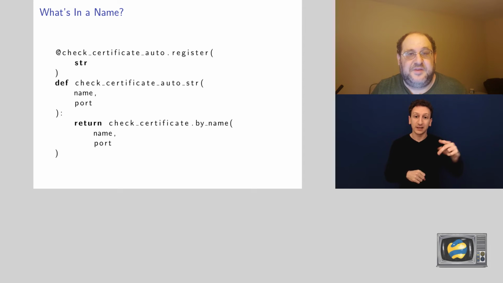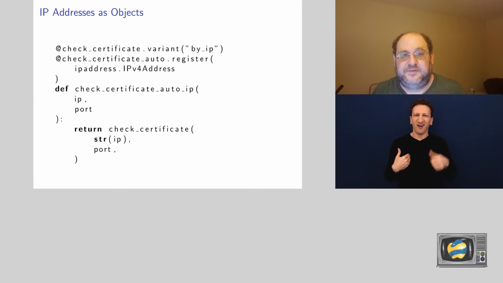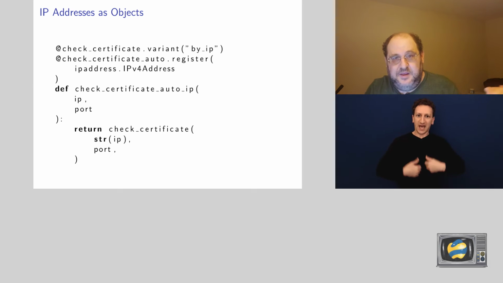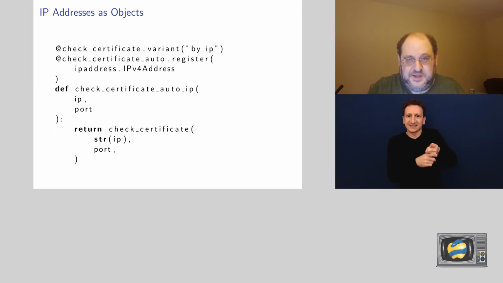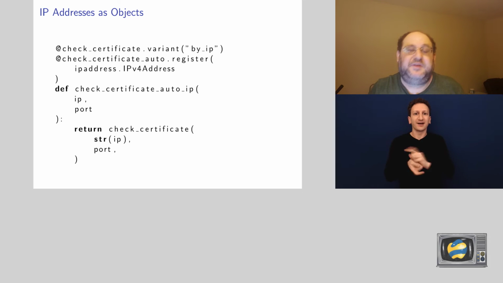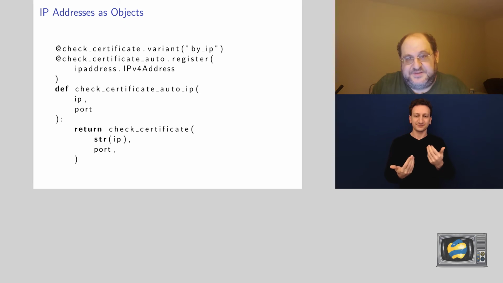But Python has an object for that. It has an IP address. We can be explicit instead of in the name in the object that we give. We can explicitly convert it to an IP address. And if someone gives us an IP address, we know what to do. We convert it back to a string, which is a string representation of an IP, and we call check certificate that will check it by IP.